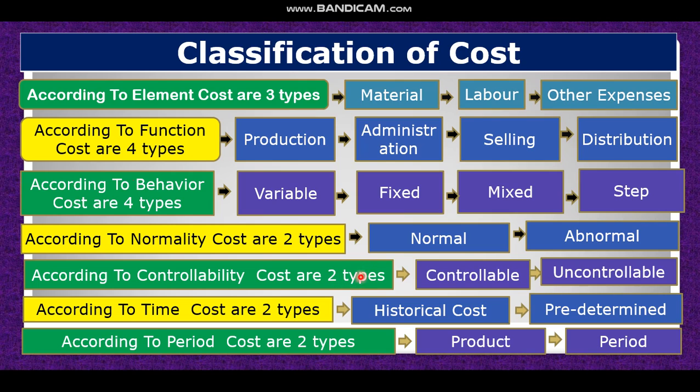Dear student, according to normality, costs are two types: normal cost and abnormal cost. According to controllability, two types: controllable, uncontrollable. According to time, two types: historical cost, predetermined cost. And according to period, also two types: product cost and period cost. Dear student, all of you will memorize. Very important for MCQ mainly. In CQ part also it will come.